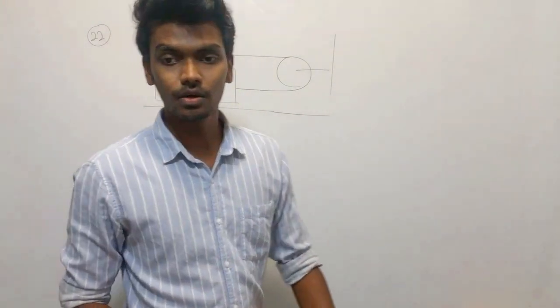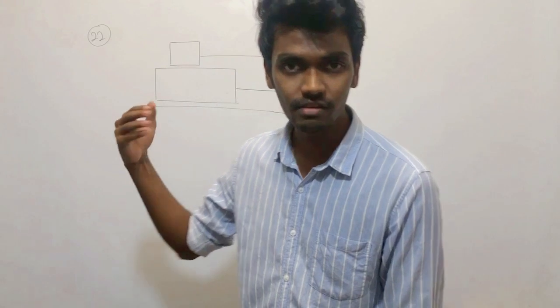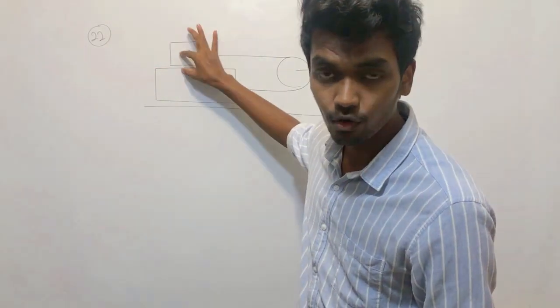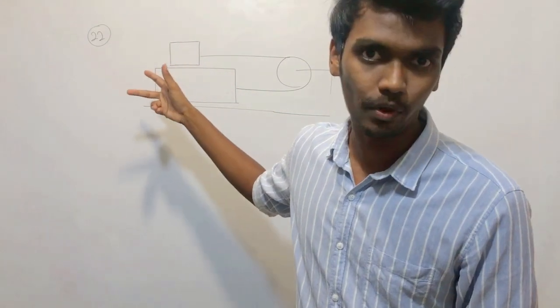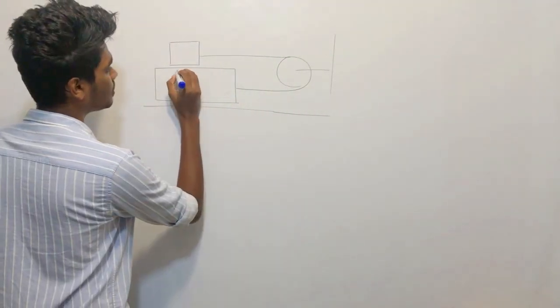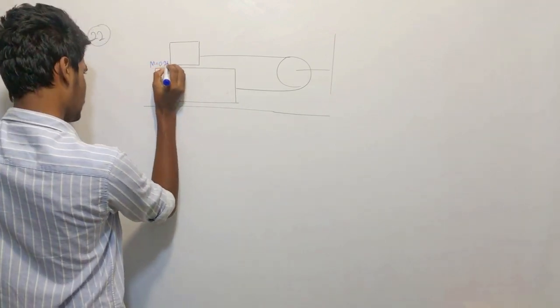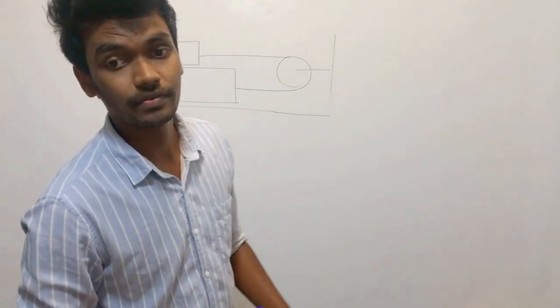Okay, so now they're saying the coefficient of dynamic friction between each of the surfaces is 0.25, right? How many contact surfaces are there? One contact surface, another contact surface. The coefficient of friction between these two contact surfaces is 0.25, right?